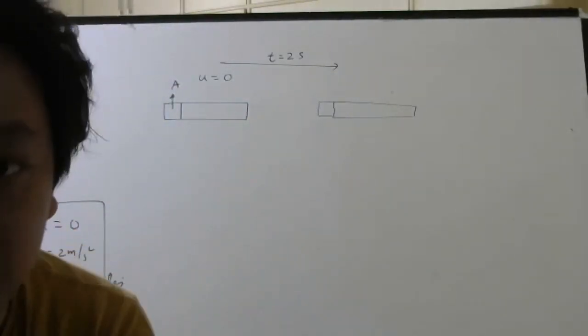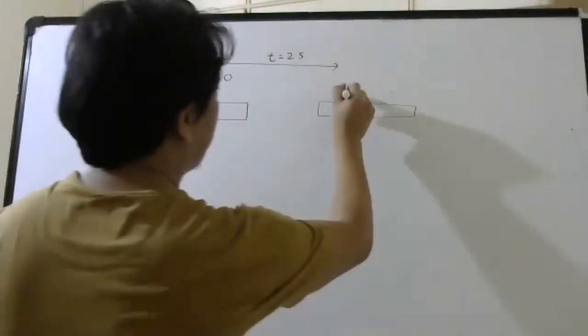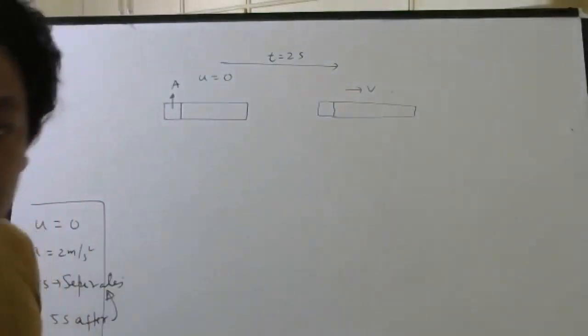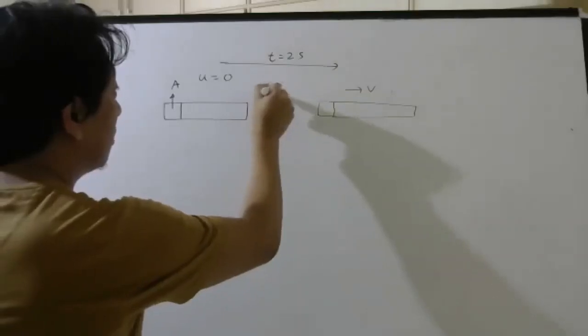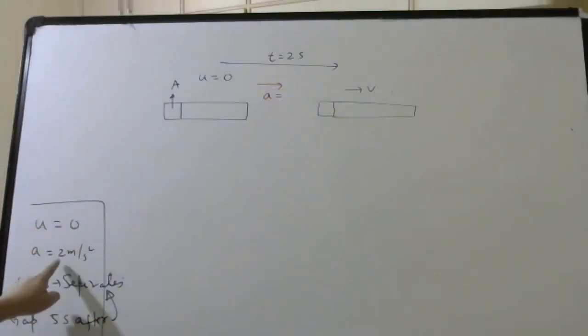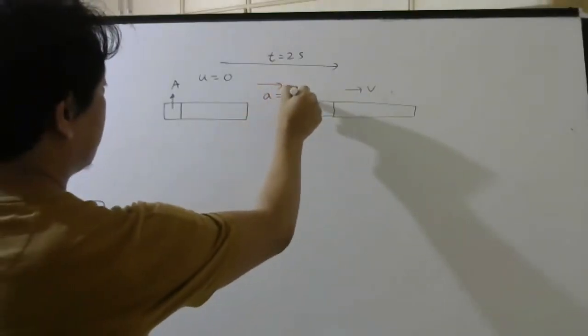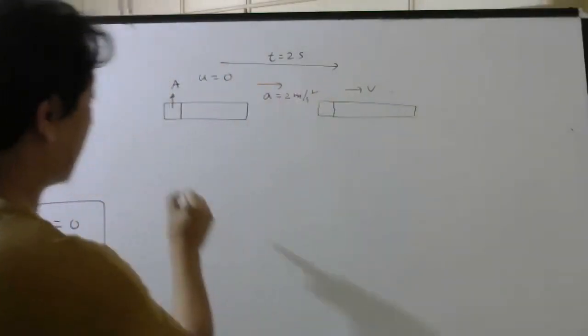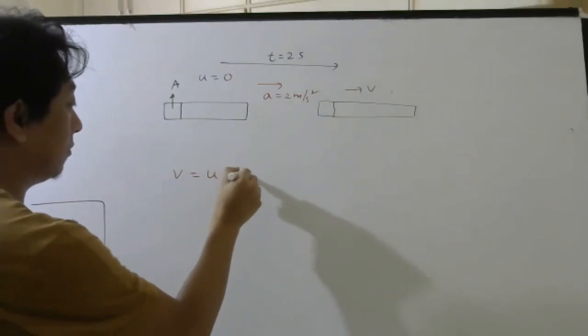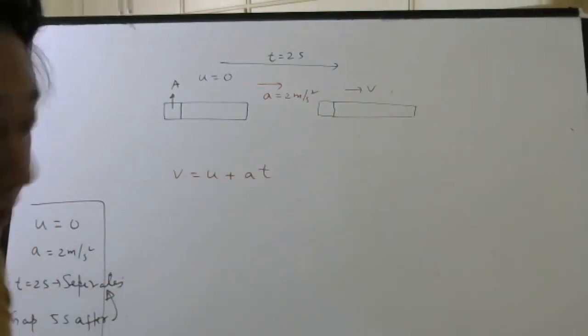So let us calculate what is the velocity here, v. That we can do easily because acceleration is constant, they told. What is the acceleration? 2 meters per second square. So what will be the velocity after 2 seconds? v equal to u plus at.